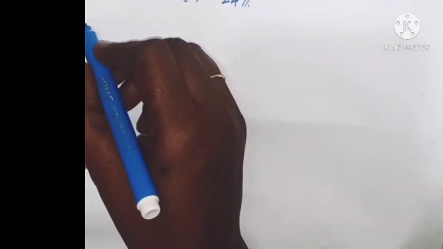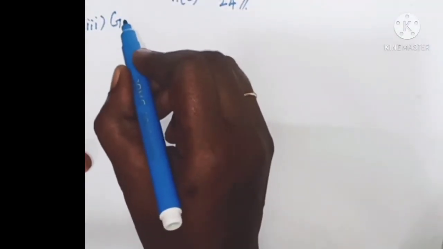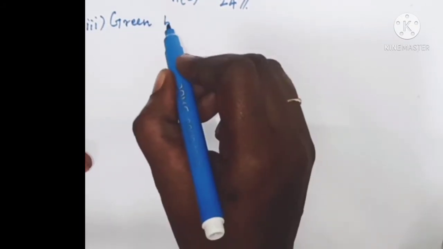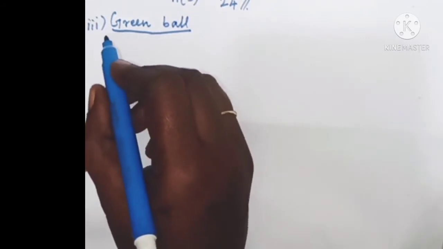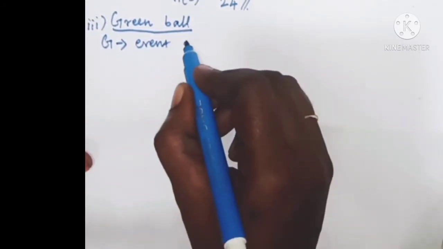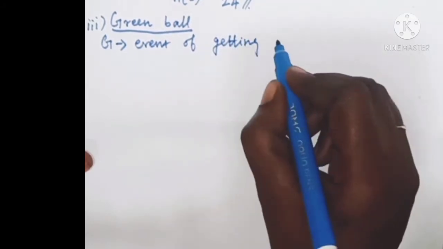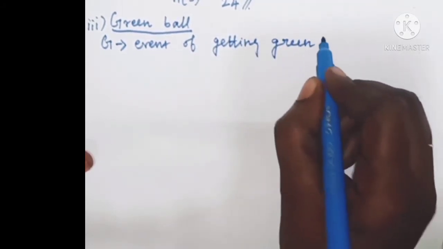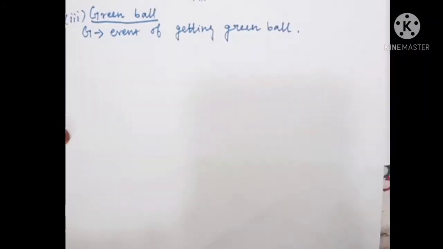Next, the third subdivision. What is the third subdivision? We have to find the probability of getting a green ball. Let us take G to be the event of getting a green ball.